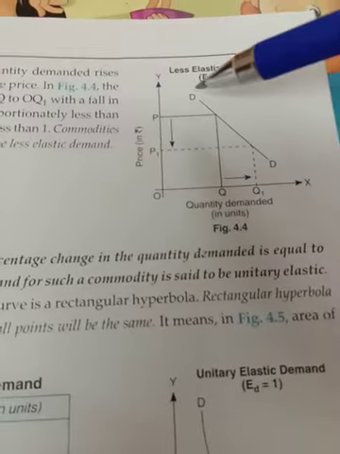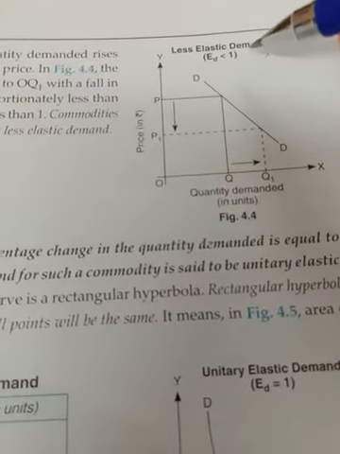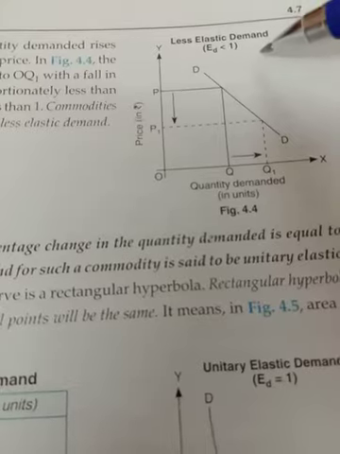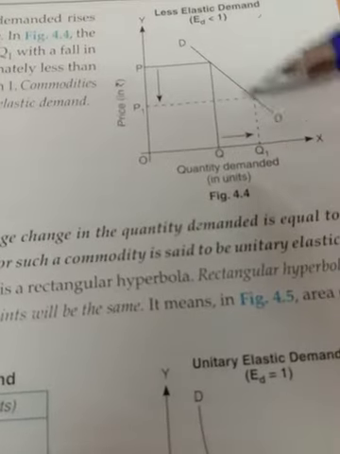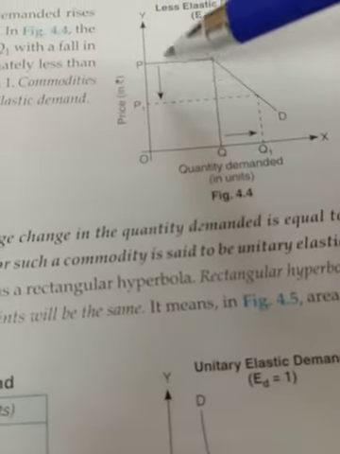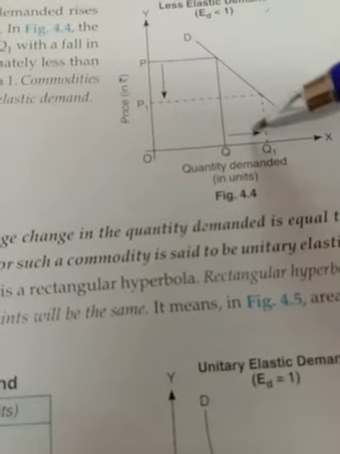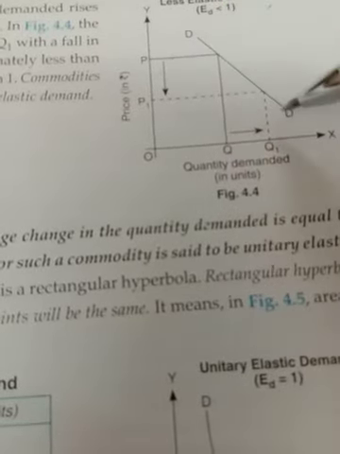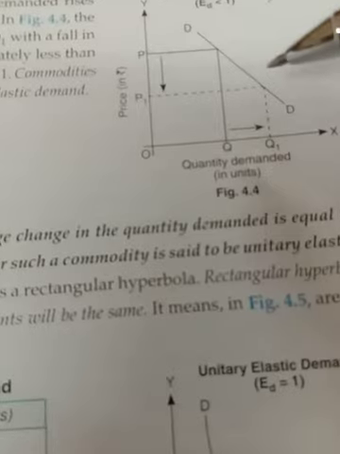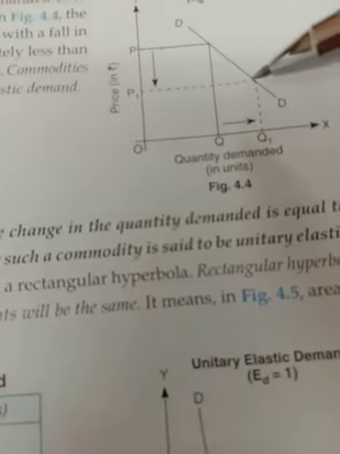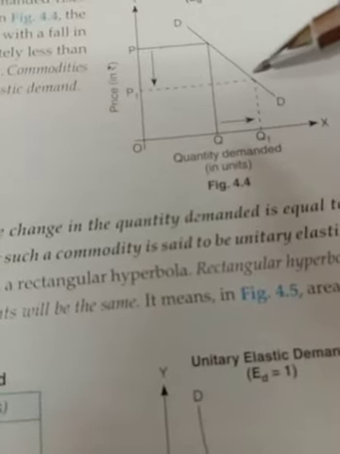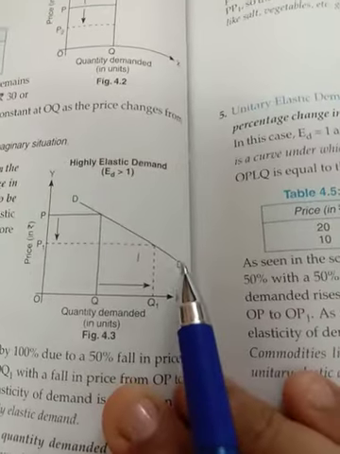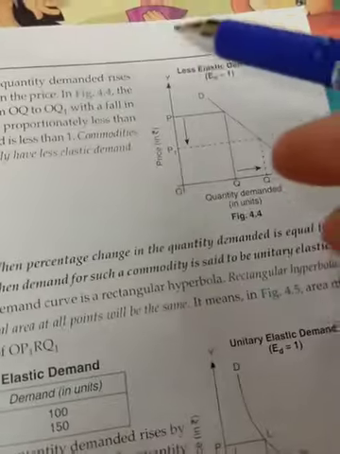Here you are showing the diagram for less elastic demand, or less than unitary elastic demand, or you can say inelastic demand. Now you can see more change in price with this arrow and less change in demand, and you will make the diagram like this. So this diagram is steeper comparatively to highly elastic demand, which is flatter. As you can easily notice, this is the flatter diagram, and this is the steeper diagram, as you can see in the less elastic demand.